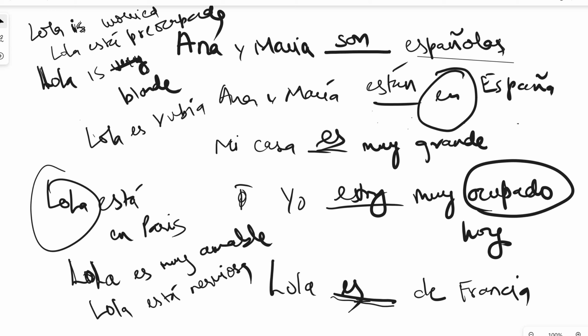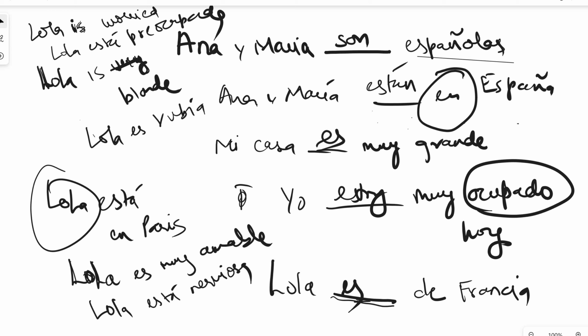And we'll also be looking at prepositions of places. For example, inside, outside, above, below, to the left, to the right, next to, opposite. When you're using prepositions of places, you will mostly be using the verb estar with them because you're talking about the location of something. I am far from your house.